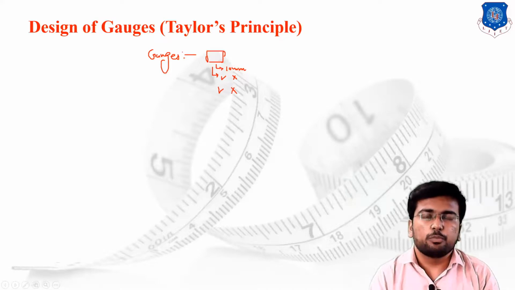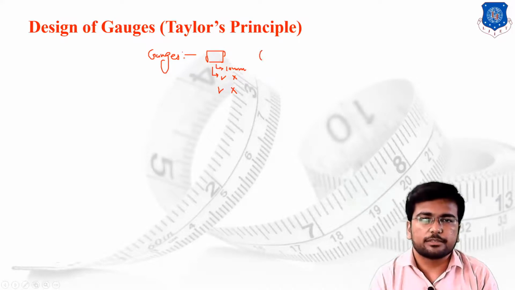To make sure whether I have to accept or reject the shaft, what am I supposed to do? I have designed two rings. This is ring number 1, and this is ring number 2. The first one has a dimension of, let's say, 9.95, and the second one has a dimension of 10.05.